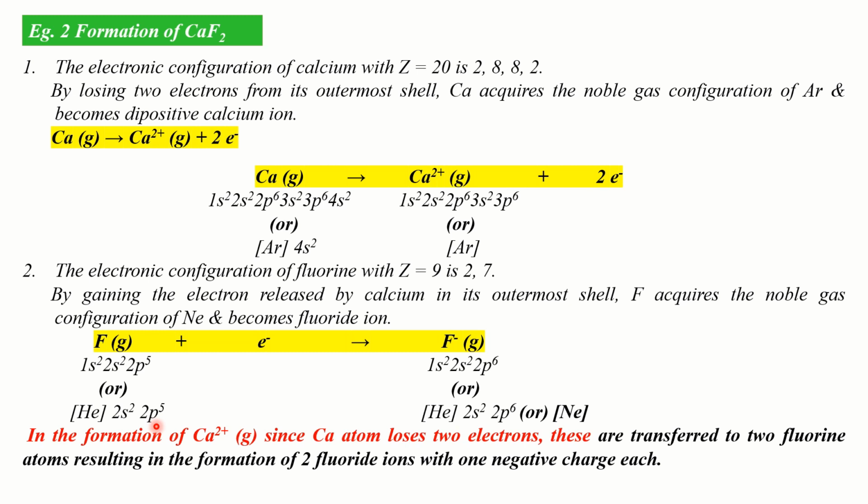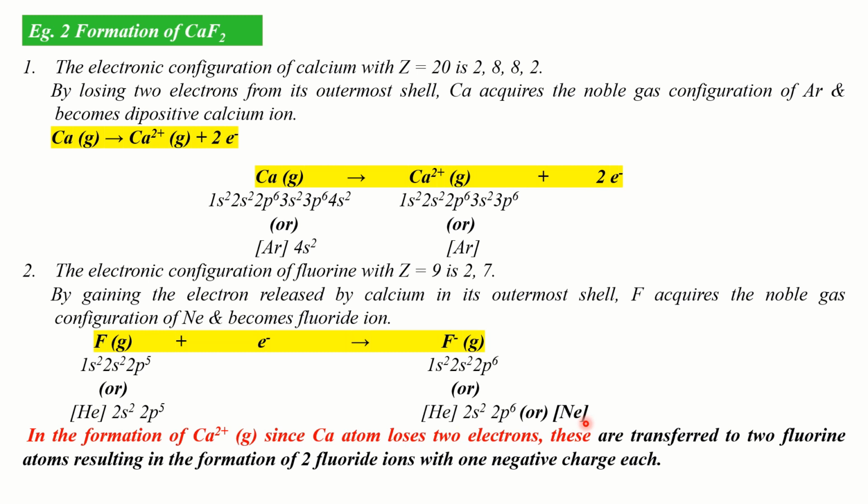So in order to acquire 8 electrons in its outermost shell, fluorine gains an electron and forms F minus ion with the electronic configuration 1s2, 2s2, 2p6. Thus, the configuration of fluorine changes from helium 2s2, 2p5 to helium 2s2, 2p6 on gaining an electron. This in turn corresponds to the electronic configuration of neon.